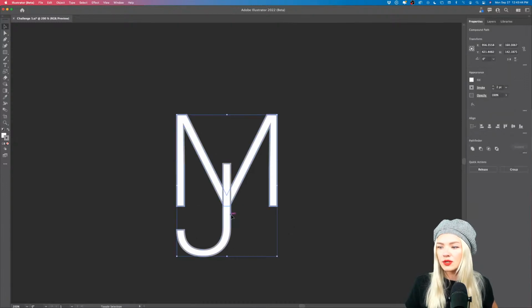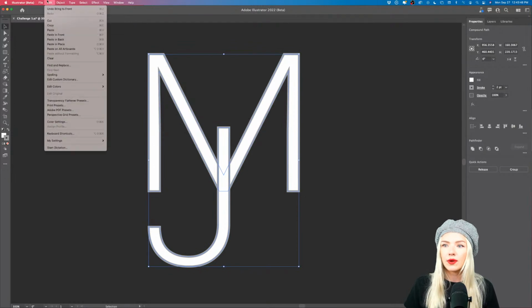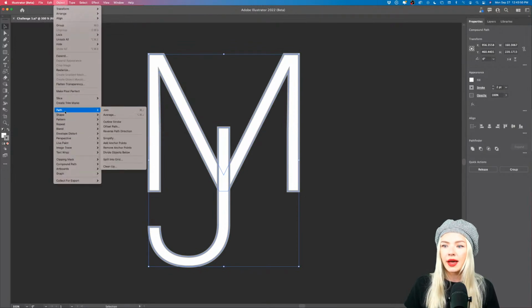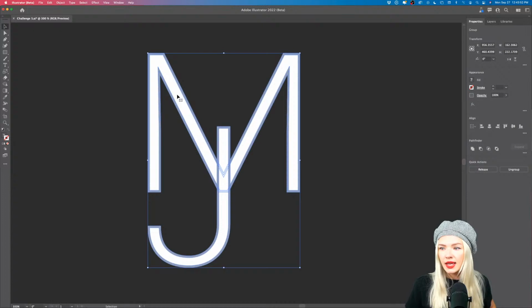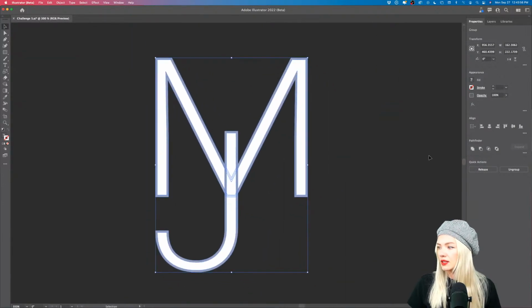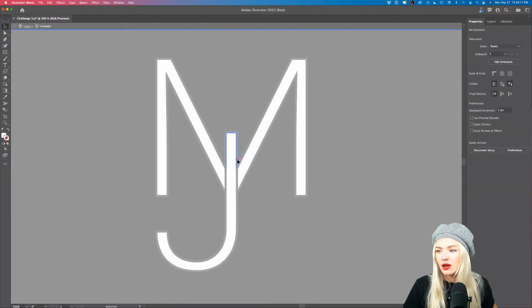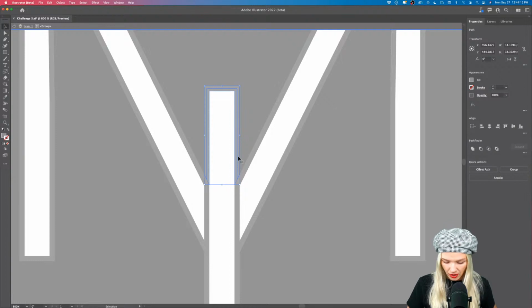Now I'm going to take both the letters holding Shift, and go to Object, Path, Outline Stroke. And now I'm going to use the Pathfinder, and I'm going to click Divide, just like that. What Divide does is it cuts those shapes into each other, right? So as the next step, we're going to remove all these gray parts that we don't need.